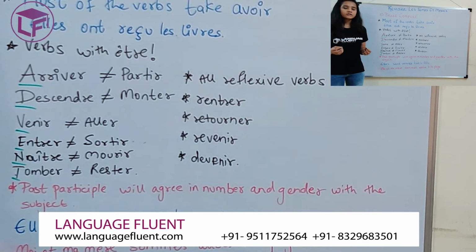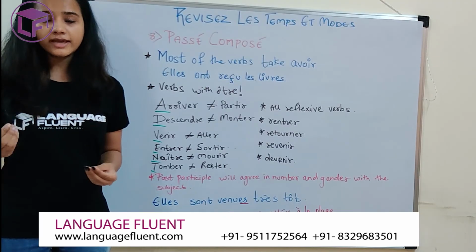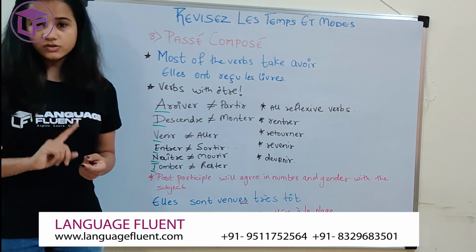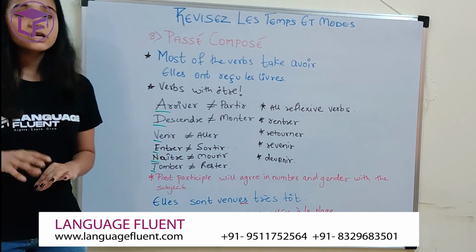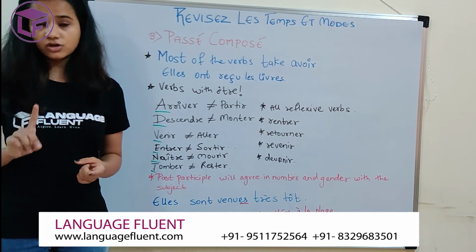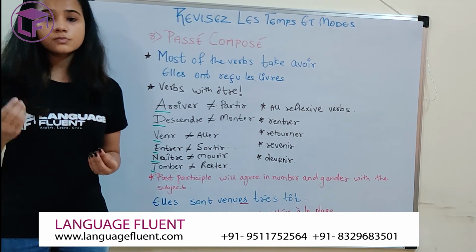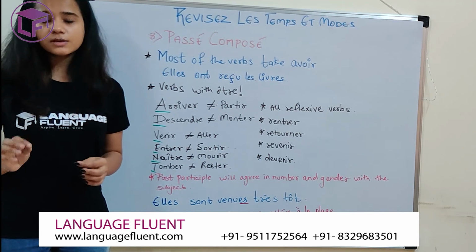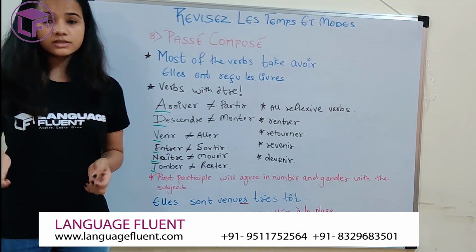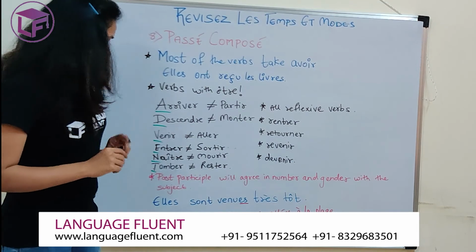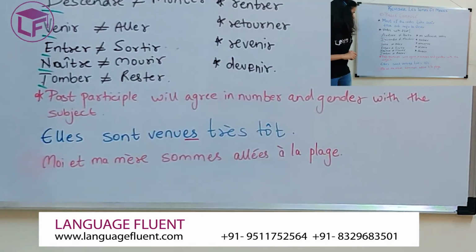Why do we have this distinction between avoir and être? Because whenever you use your être auxiliary, your past participle agrees in number and gender with your subject. What do I mean by this? If your subject is feminine, then your past participle will take an extra e. If your subject is plural, your past participle will take an extra s. If your subject is feminine and plural, it's going to take es. To help you sum it up, I have put down two examples for you.